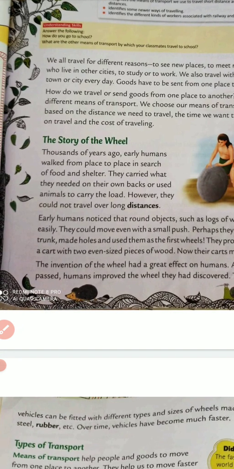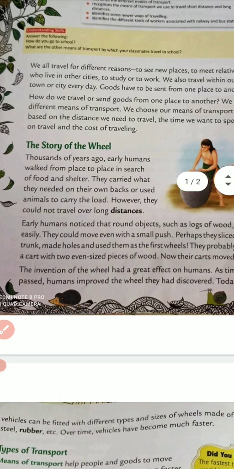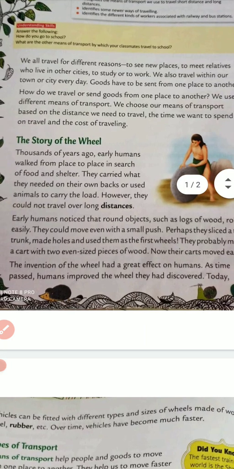The invention of the wheel had a great effect on humans. As time passed, humans improved the wheel they had discovered. So children, initially they cut a small part of the trunk of a tree, sliced it and made 2 wheels, then made a hole in the center, and fixed the cart on it.